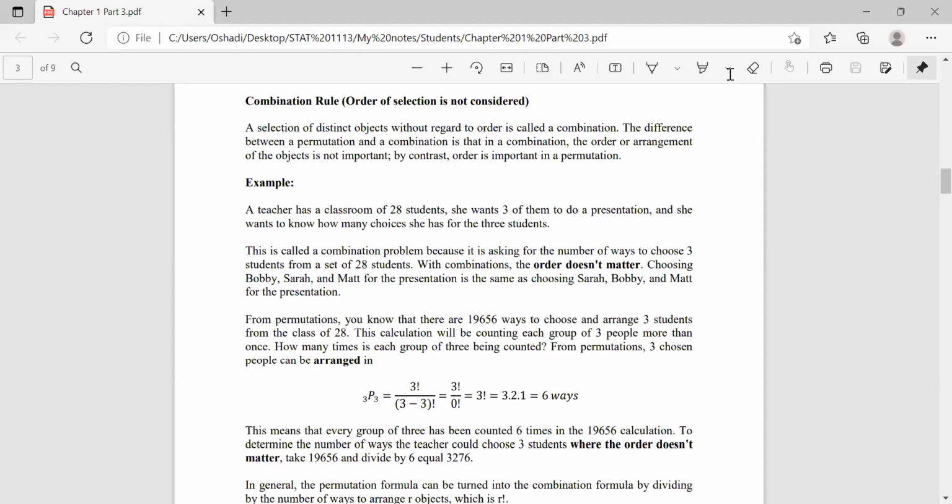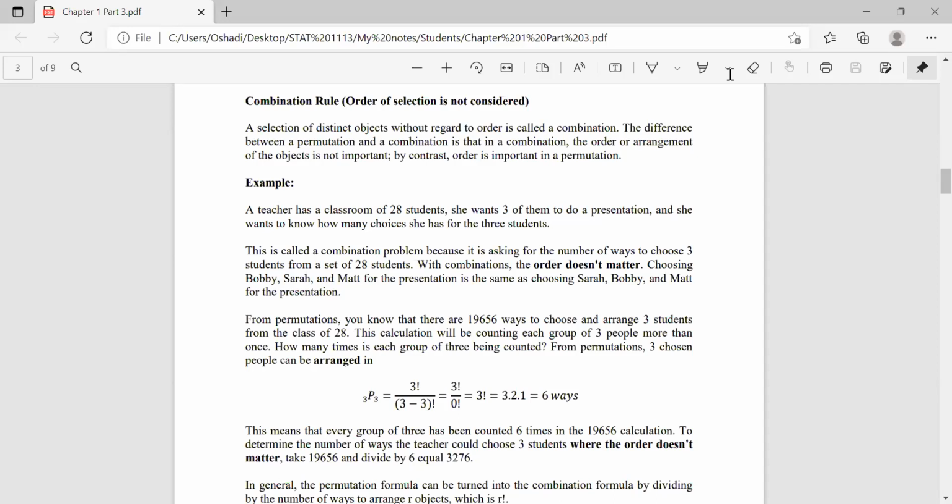If order doesn't matter, the number of ways she can select the students is 3,276. If the order matters, it becomes a large number, but since the order does not matter, it becomes a small number.